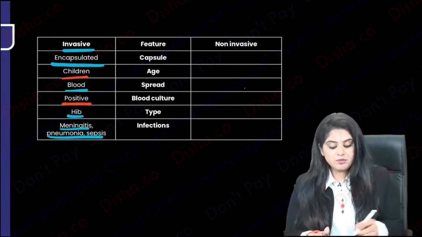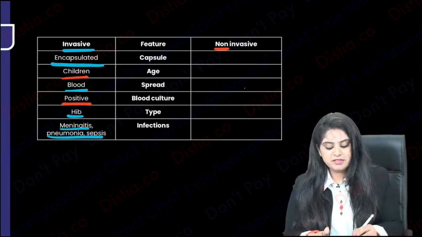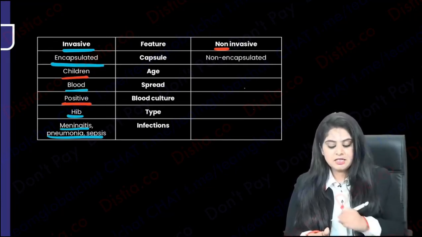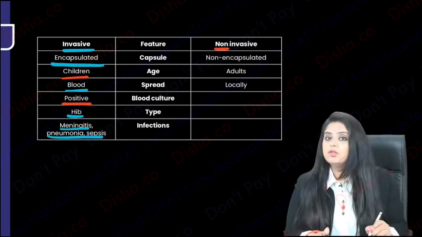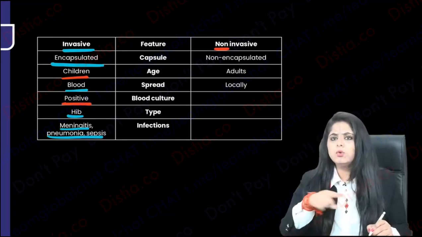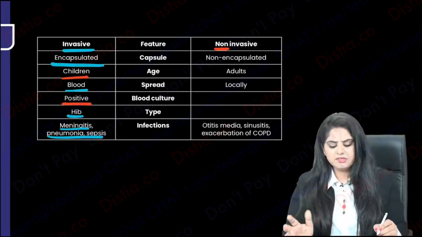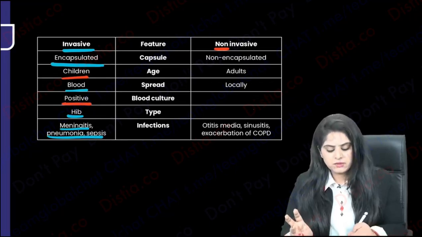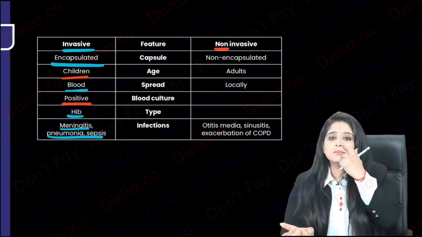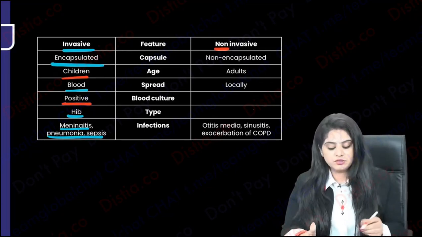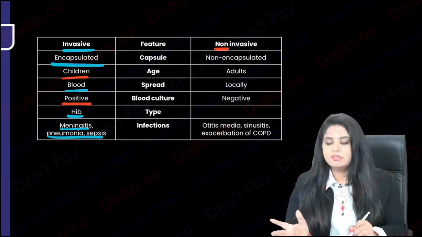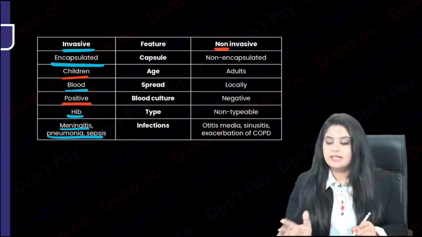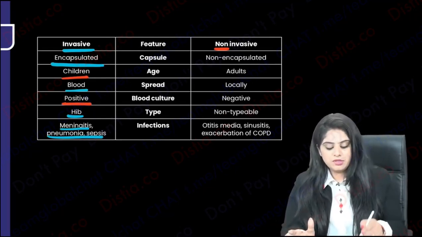Now make everything opposite. If it is non-invasive, it means it doesn't have the capsule. It will occur in adults. It is not going to go into the blood. It's non-invasive, only local. It will cause local things like maybe some kind of ENT infections, maybe some otitis infection, some sinusitis, maybe some COPD exacerbation. It's not going into the brain and major organs. It's only going to go locally. So this means it's not going to come in the blood culture. And there are no types, no capsule, no types. How easy does that become?